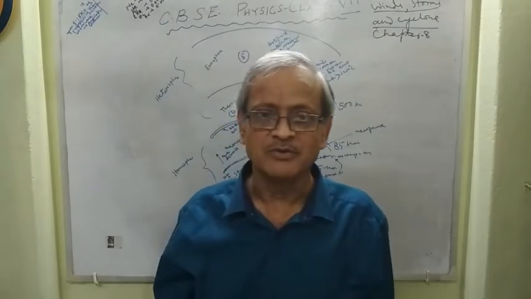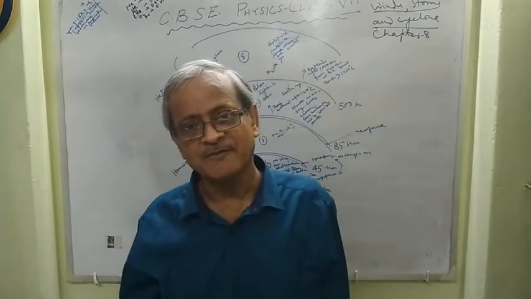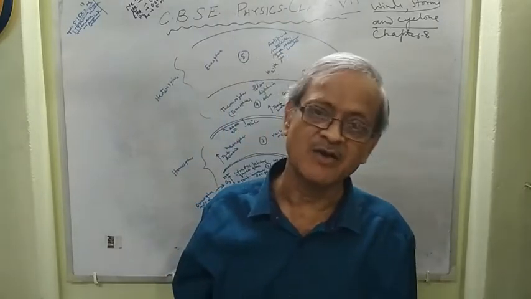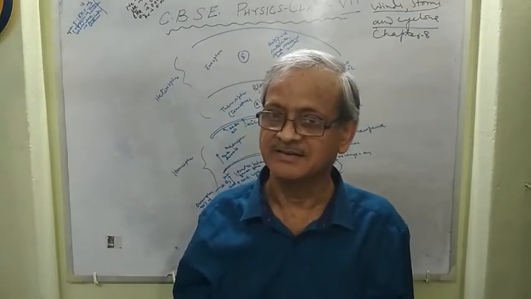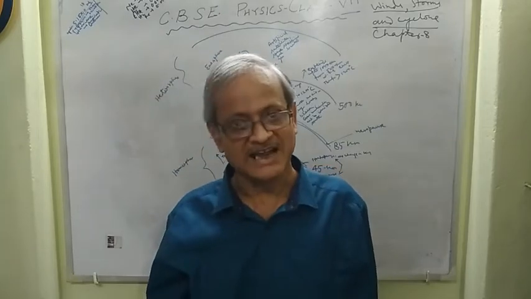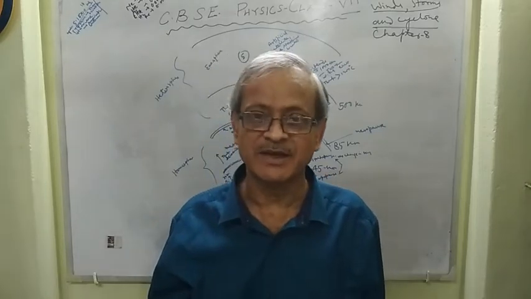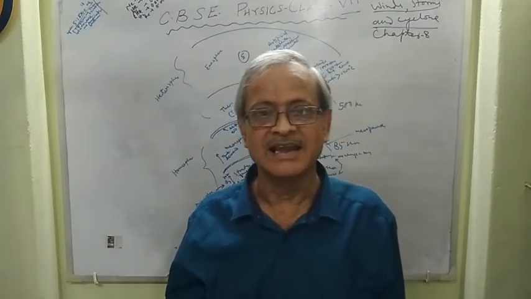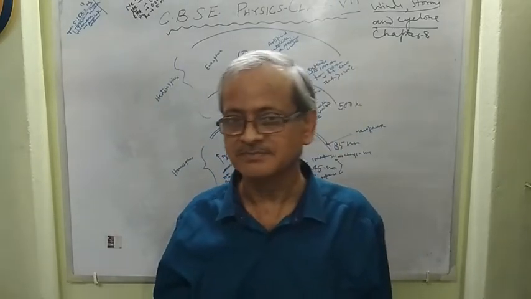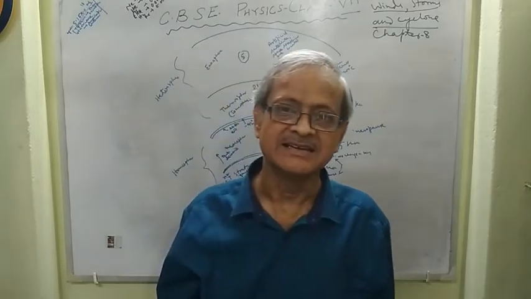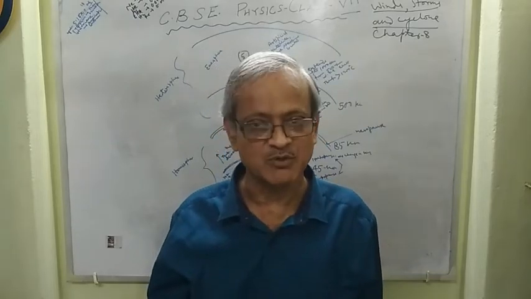At first we know about the atmosphere. What is atmosphere? A layer of gases that surrounds the earth and is retained by the earth's gravity, which is commonly known as air, is called the atmosphere. What do we mean by atmosphere? A layer of gases surrounds the earth and it is retained by earth's gravity, and is known as atmosphere, right?